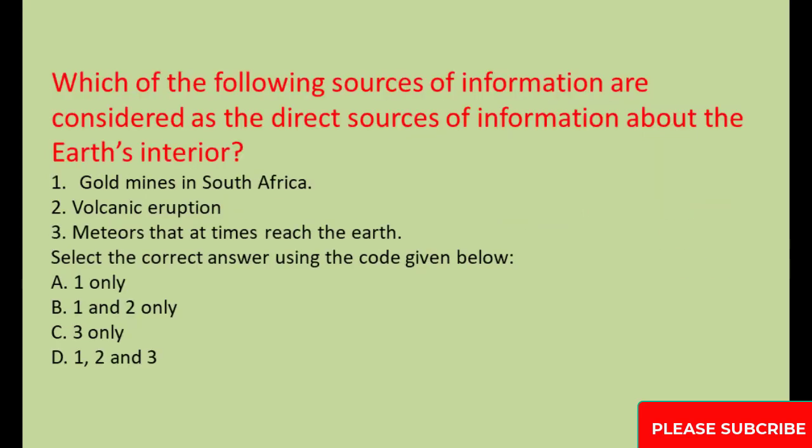Which of the following sources of information are considered as the direct sources of information about the Earth's interior? 1. Gold mines in South Africa. 2. Volcanic eruption. 3. Meteors that at times reach the Earth. Select the correct answer using the code given below. A. 1 only, B. 1 and 2 only, C. 3 only, D. 1, 2, and 3.